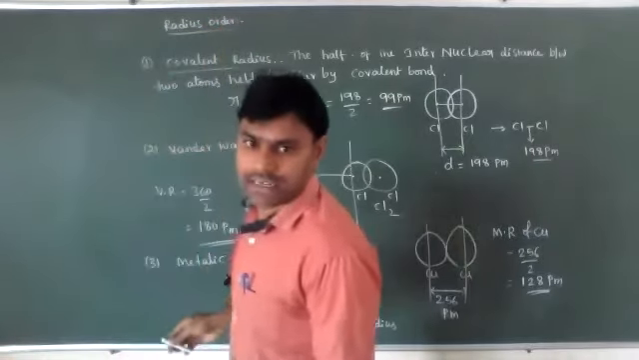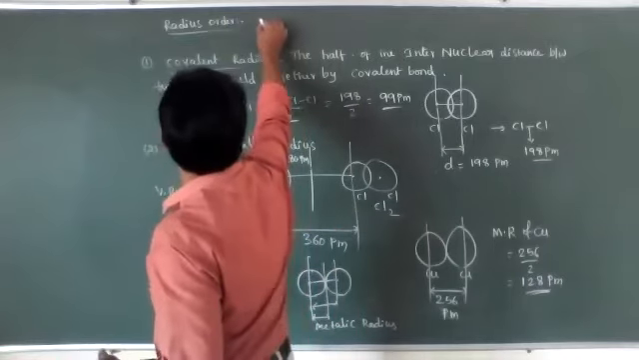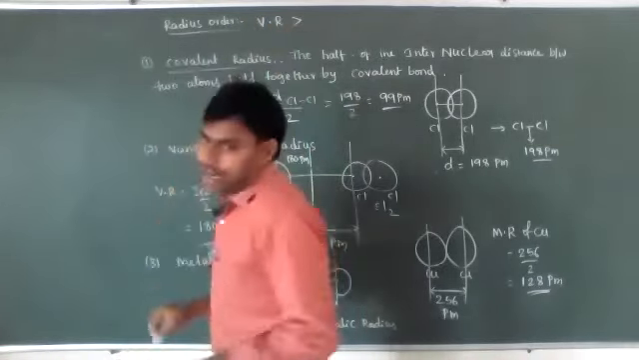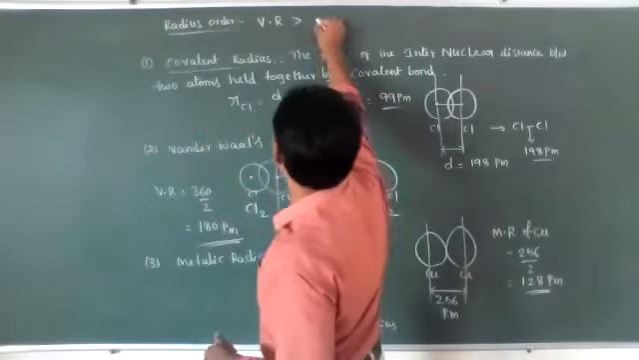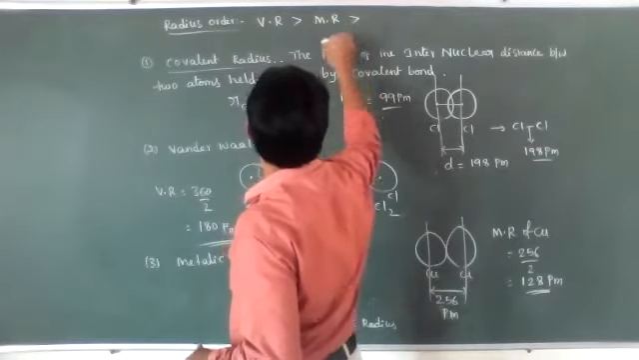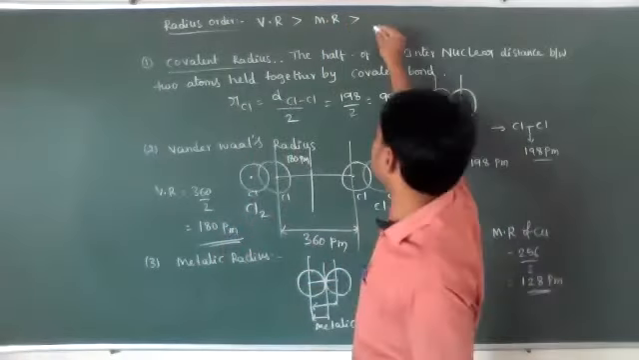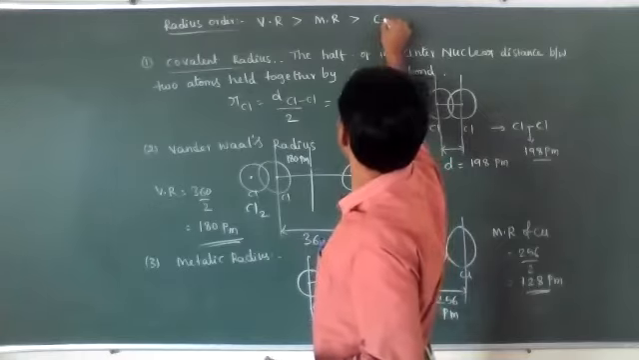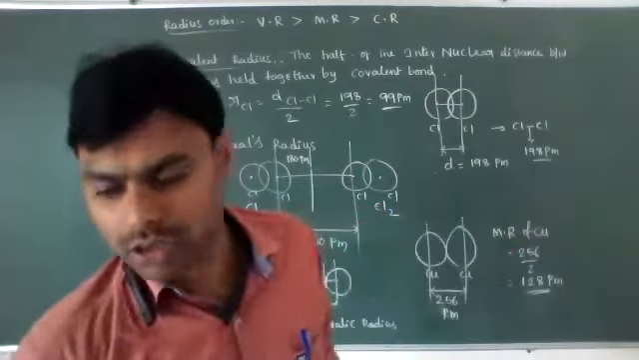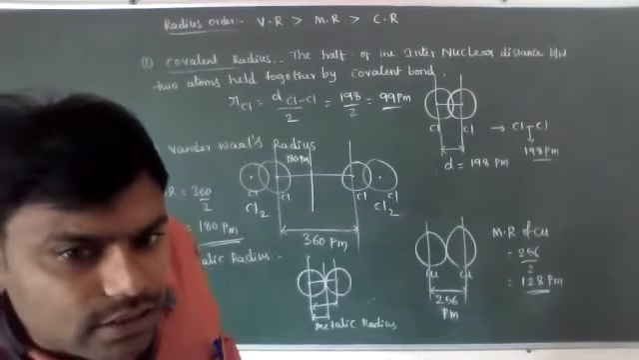Let's see the radius order. The van der Waals radius is always more when compared to the metallic radius or ionic radius or covalent radius, and then the covalent radius. Here, this is the correct order among those: van der Waals radius first.